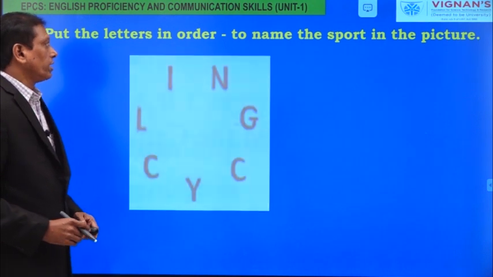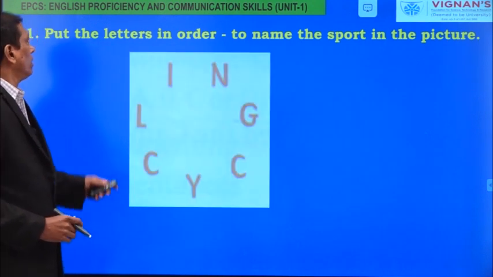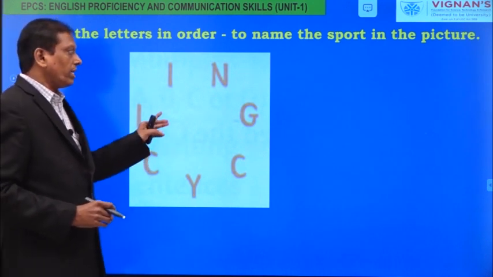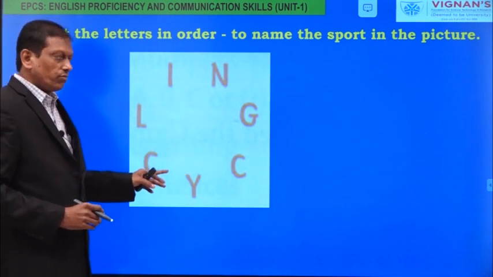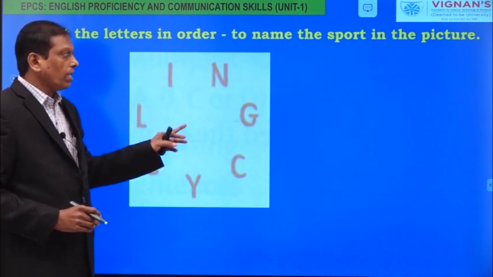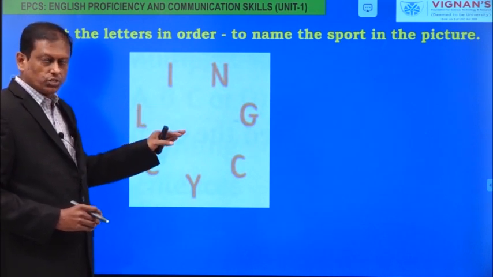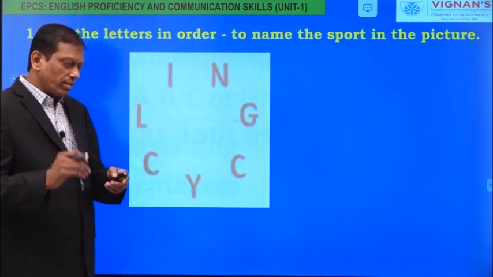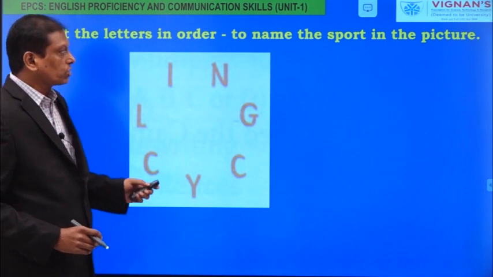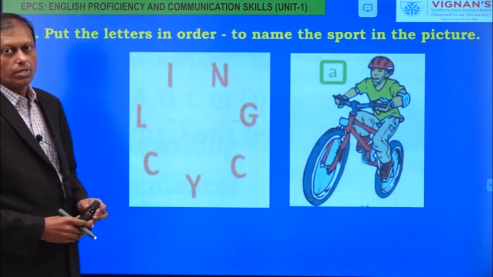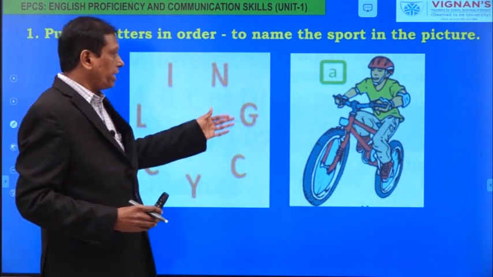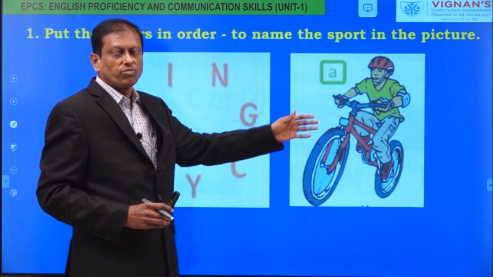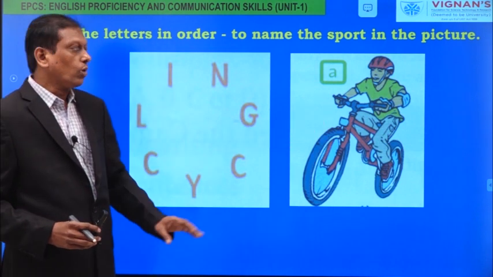Now, let us see. Here, I am giving you a picture where you will find a word in which the letters are jumbled. Now you arrange these jumbled letters in proper order. You will be given a clue, and this clue is given in the form of a picture. And this is the name of the sport, and the sport is shown to you in the form of a picture. Now you guess what is this word.